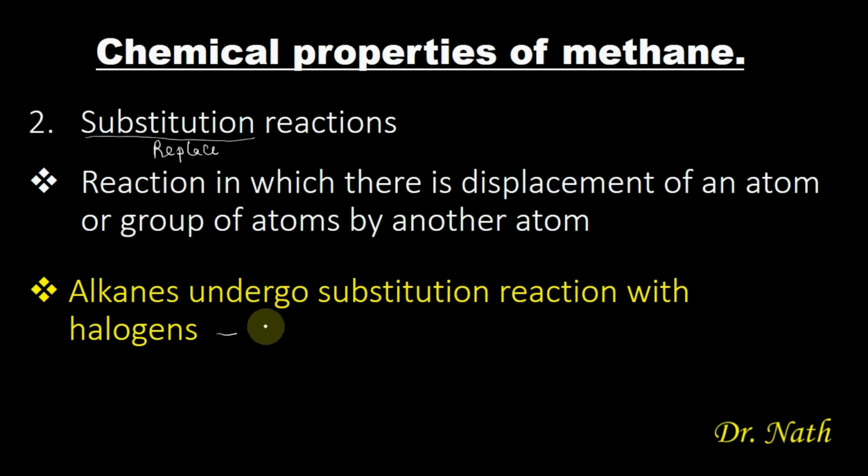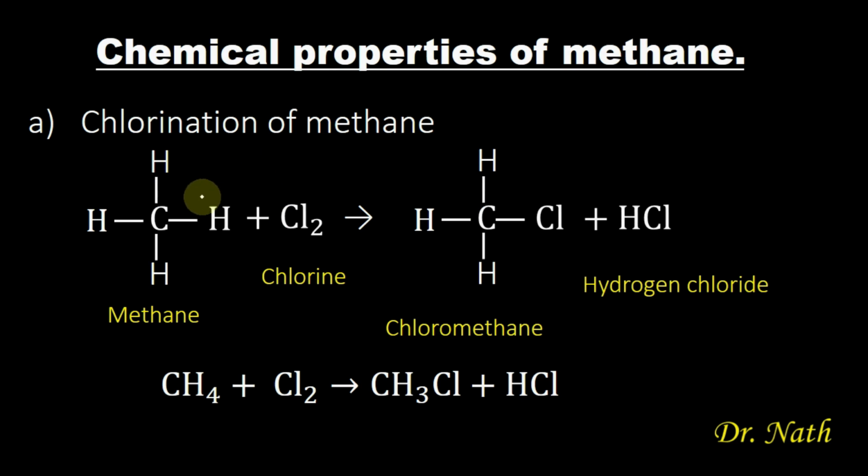The halogens can be fluorine, chlorine, bromine, and iodine. But basically, most substitution reactions are with chlorine. So we are going to look at a substitution reaction of an alkane with a chlorine molecule. This is a typical example of the substitution reaction of methane with chlorine, and this reaction is referred to as chlorination of methane.